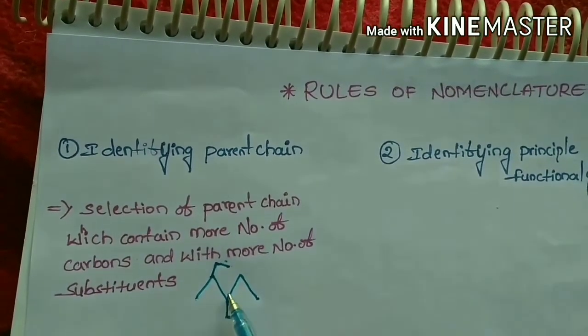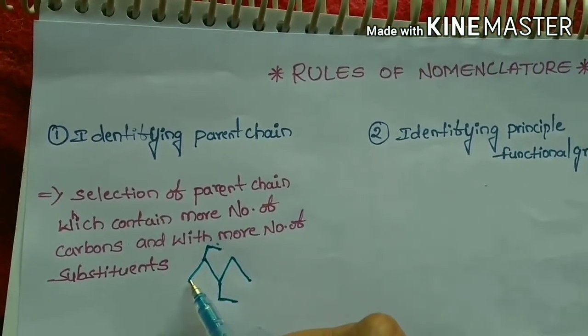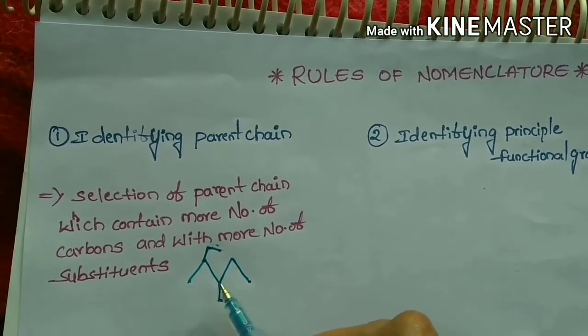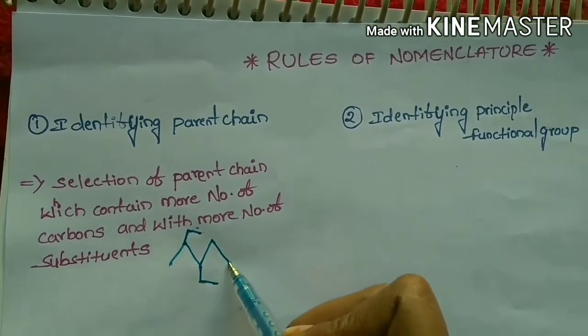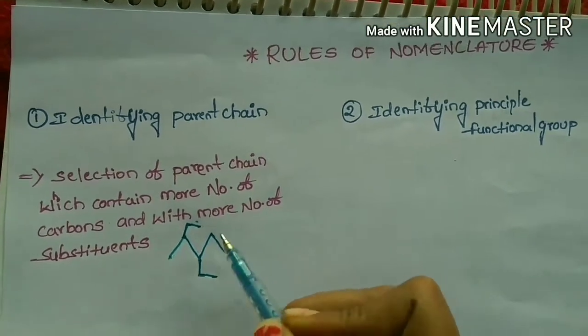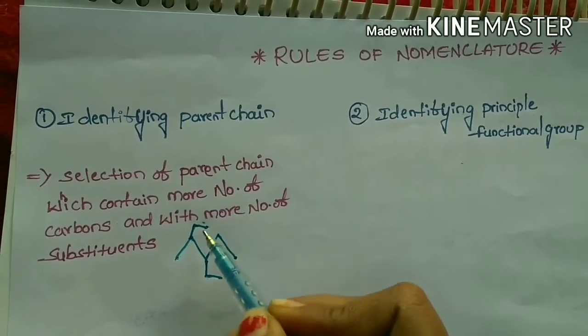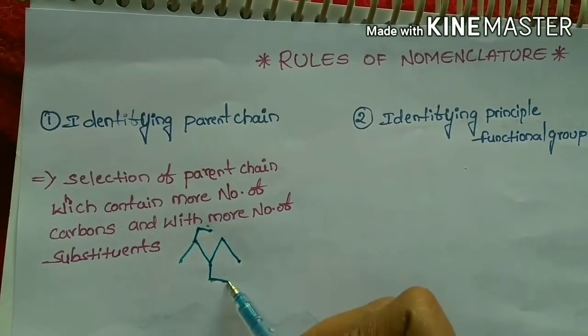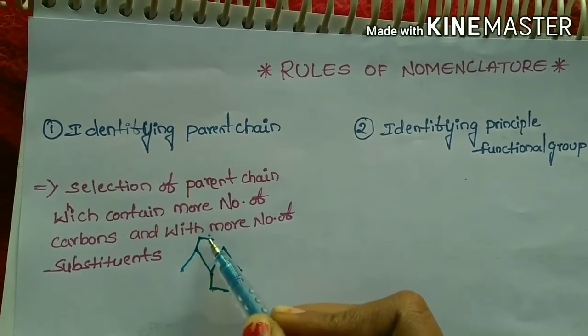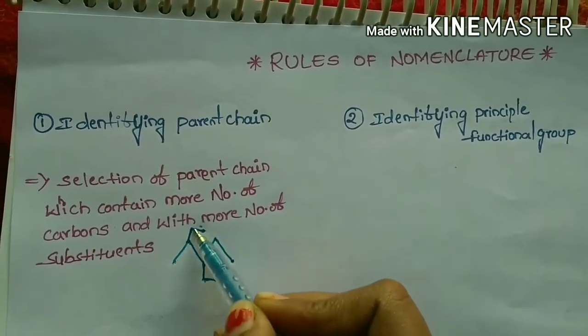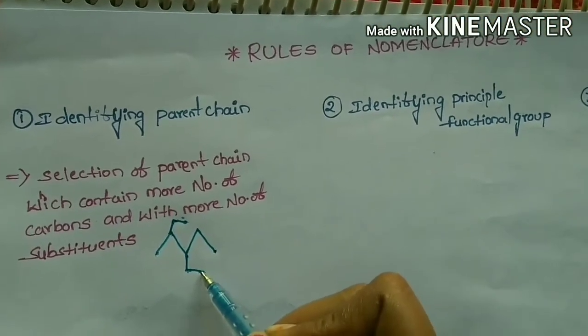When we select this as the parent chain, it contains only 5 carbons. When we select this as the parent chain, it contains 6 carbons. So 6 carbons is the longest chain, and we have to select this as the parent chain.